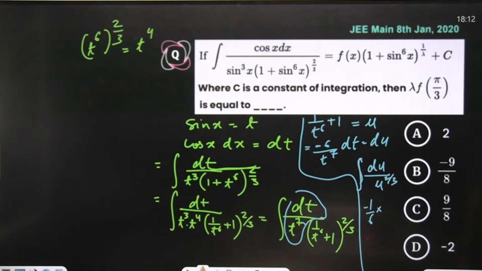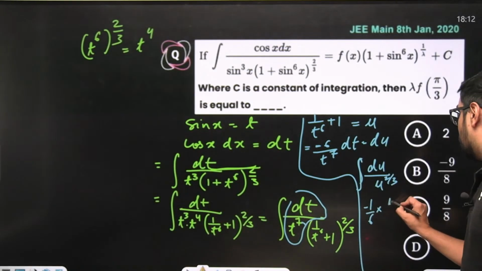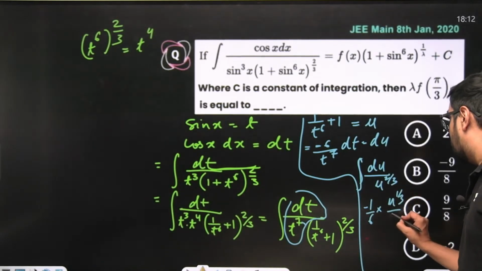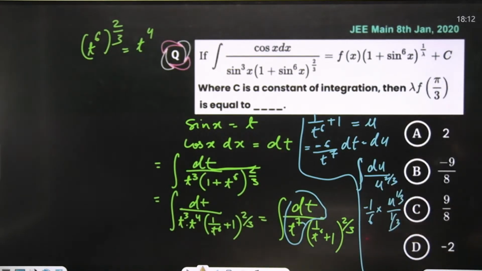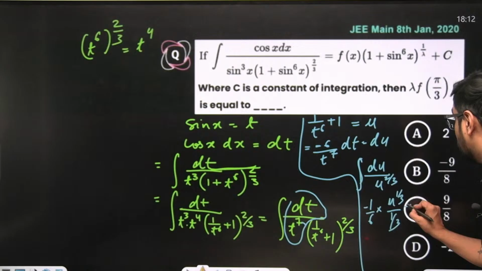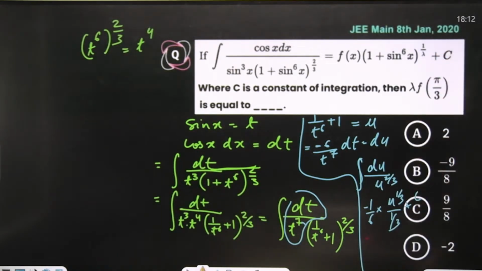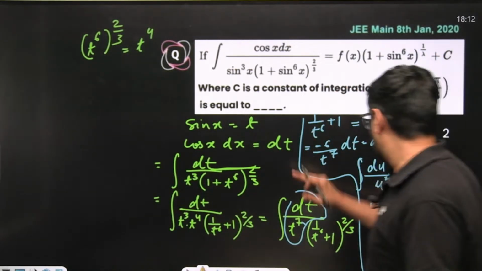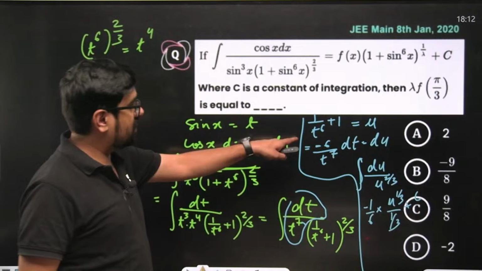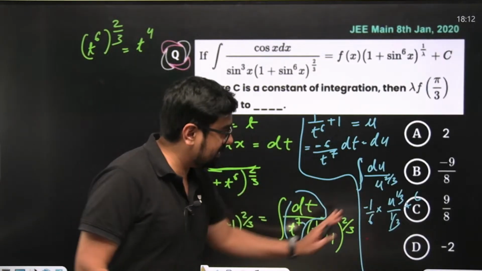What will be the integral? U to the power 1 by 3 upon 1 by 3, plus c. Plus c definitely. Now you'll have to substitute things back again. This is your final integration.